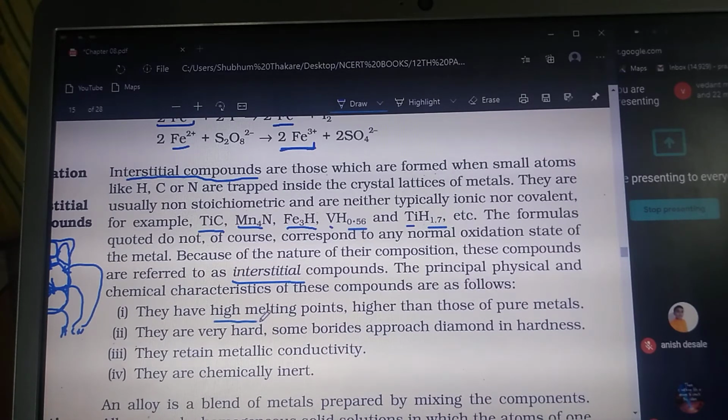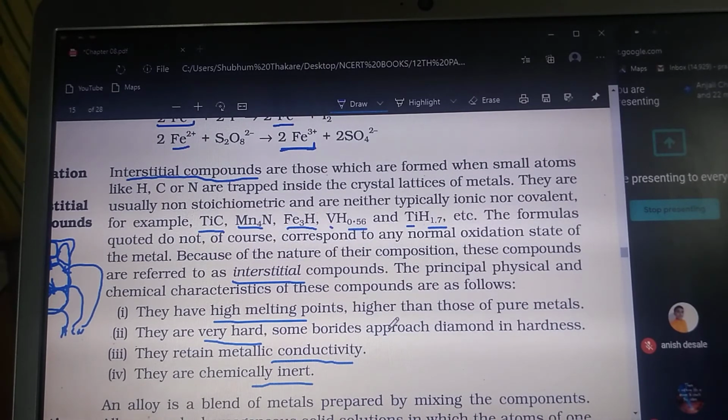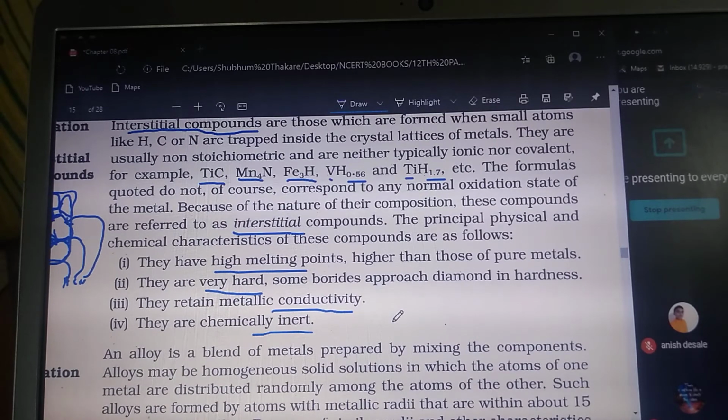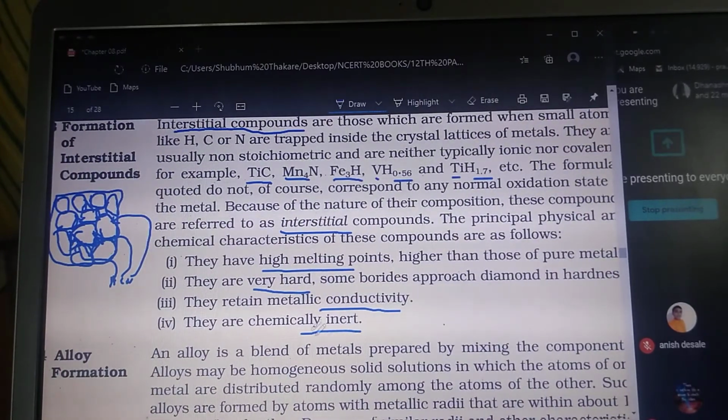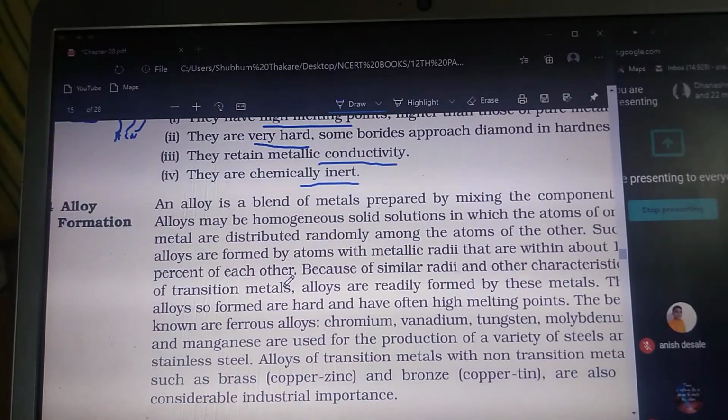क्योंकि they are having high melting points than those of the pure metals, they are very hard than that of the pure substances, they are having more metallic conductivity than that of pure substances, they are more chemically inert than that of the pure substances. So in this way they are having more improved properties, and because of that they are the interstitial compounds. Okay, so this is about interstitial compounds. Now we are going to see the next topic, that is the alloy formation.